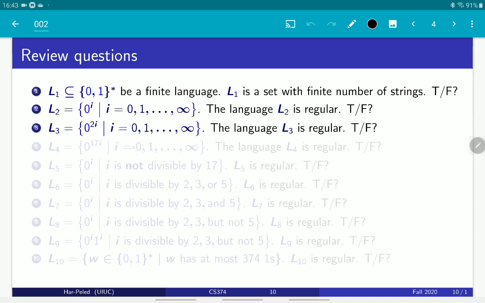Okay, next one. This is the language of all strings of 0^(2i). So the same trick works, right? Take the language that contains only the string 0. We know it's regular. Concatenate it with itself, and then take its Kleene star. What you will get here is the language that has strings made only of zeros whose length is 2i.